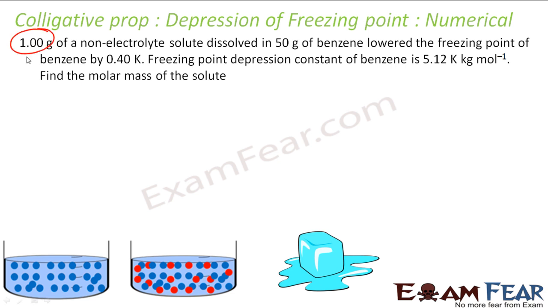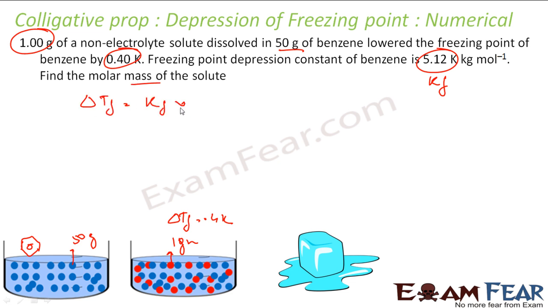Again a pretty easy question. 1 gram of solute, let's suppose solute is 1 gram, is dissolved in 50 gram of benzene. This is 50 gram of benzene, right? Let me draw the figure. This is benzene. It lowers the freezing point by 0.4 K, that is delta Tf is 0.4 K. The freezing point depression constant is given, Kf. You have to find the molar mass of solid.